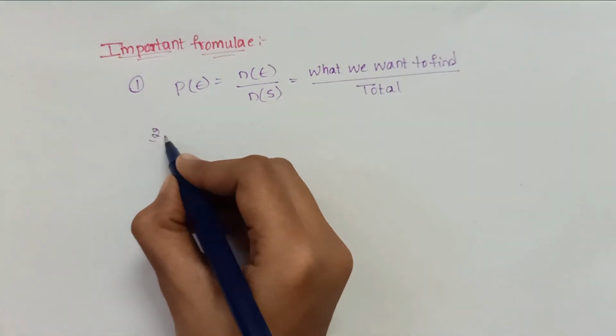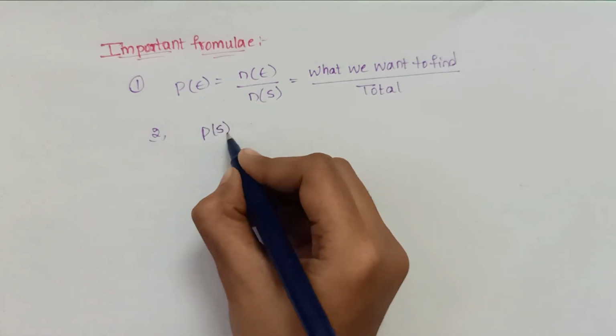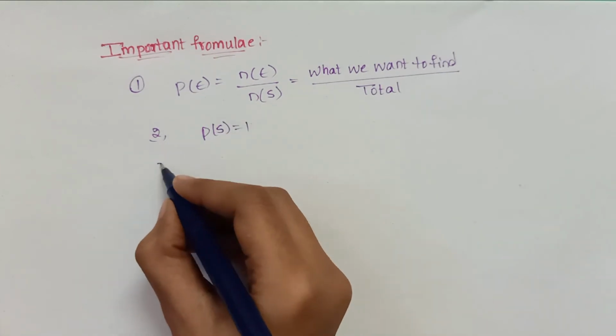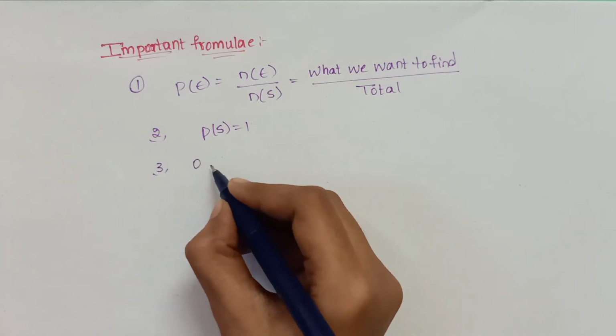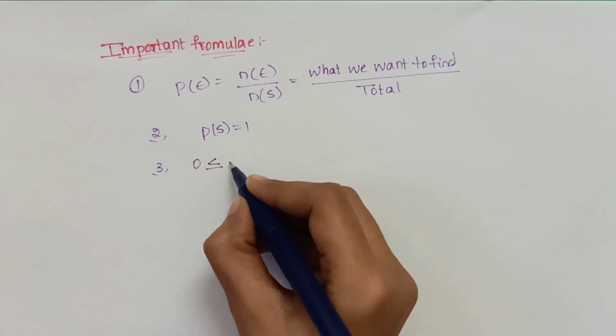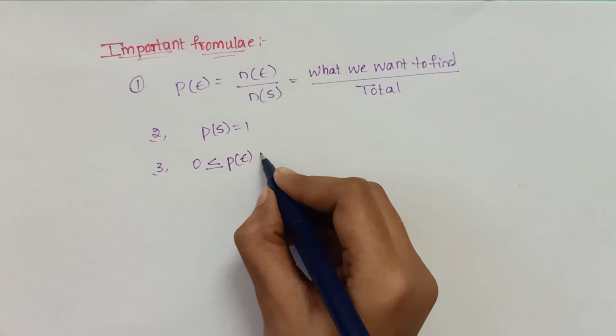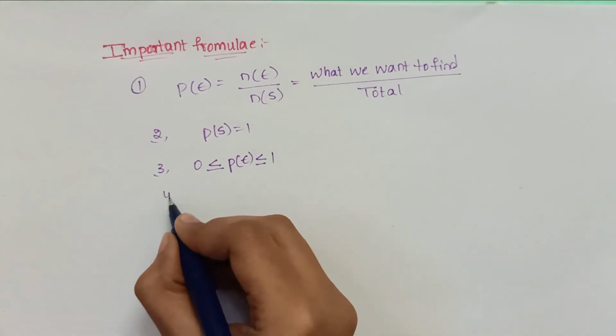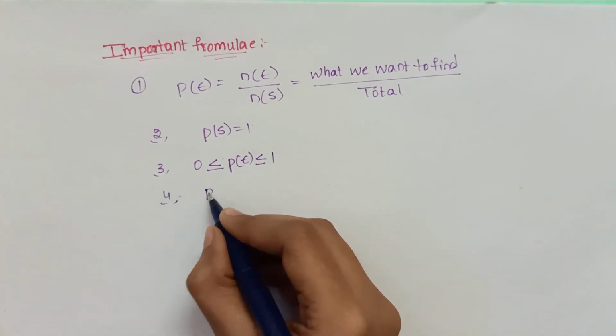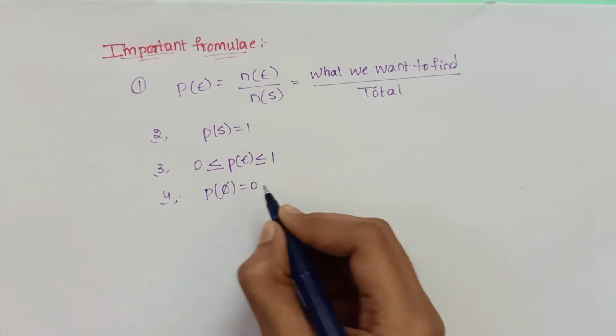Now important formulas. The first formula is probability of event is equal to number of event by number of sample space. The second formula is P of S is equal to 1. The third formula is 0 is less than or equal to P of E less than or equal to 1. The fourth formula is P of phi is equal to 0.